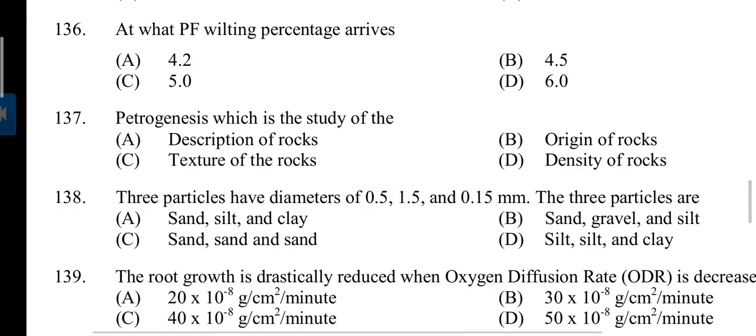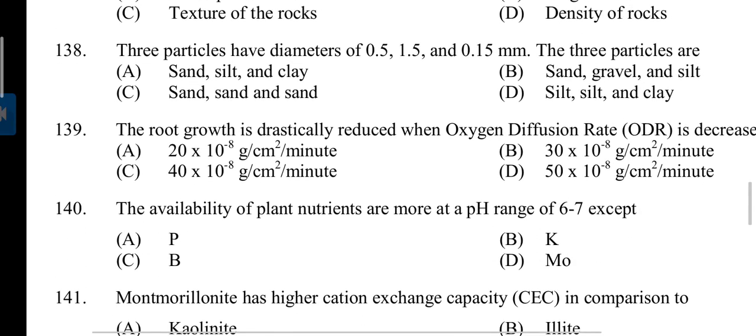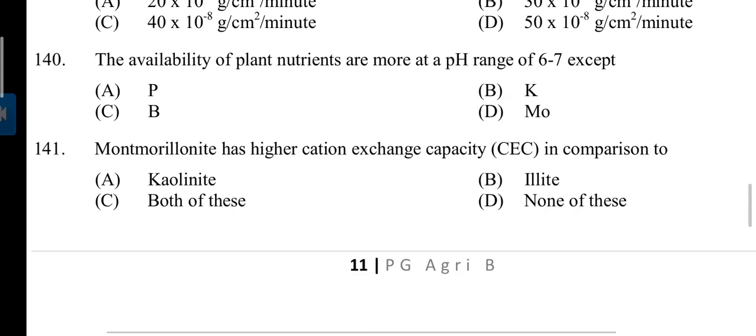138. Three particles have diameters of 0.5, 1.5 and 0.15 mm. The three particles are? Answer is C. Sand, sand and sand. 139. The root growth is drastically reduced when oxygen diffusion rate decreases to? Answer is A. 20 to 10 raised to the power minus 8 gram per centimeter square per minute. 140. The availability of plant nutrients is more at a pH range of 6 to 7 except? Answer is D. Molybdenum.